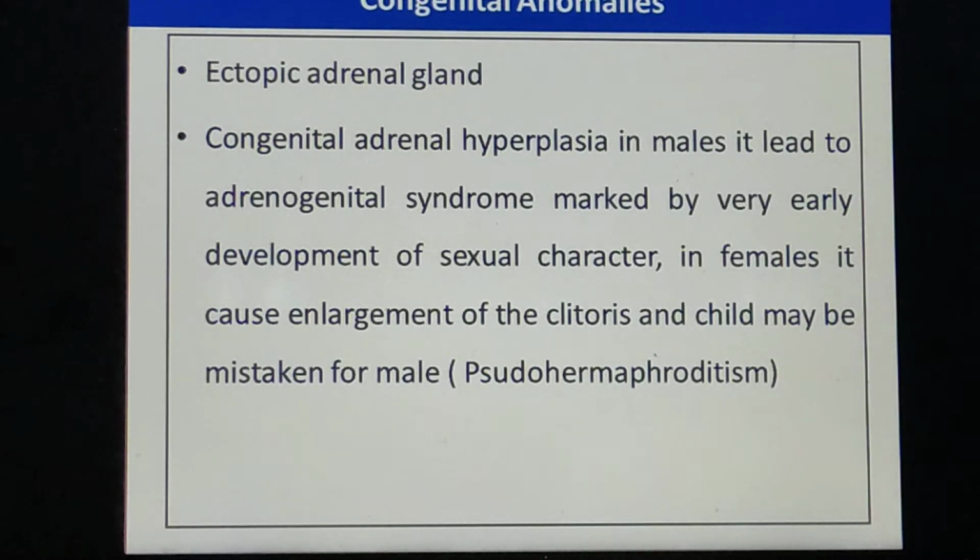In a child, it may be mistaken as male, which is called pseudohermaphroditism. As it is related with the hormones, the hormonal change also causes different congenital anomalies and different signs and symptoms. So, these two are the commonly occurring congenital anomalies related with the adrenal gland.